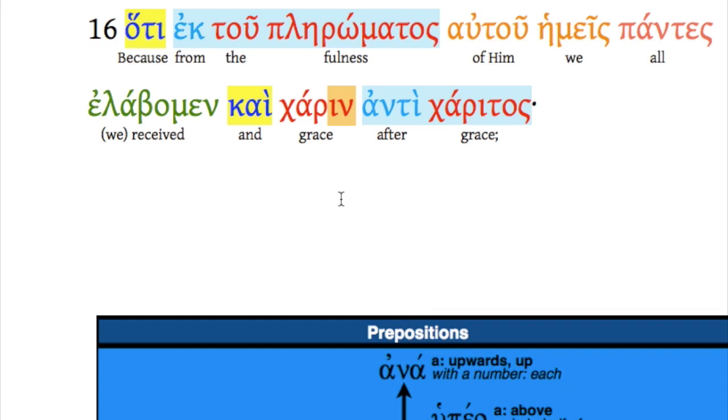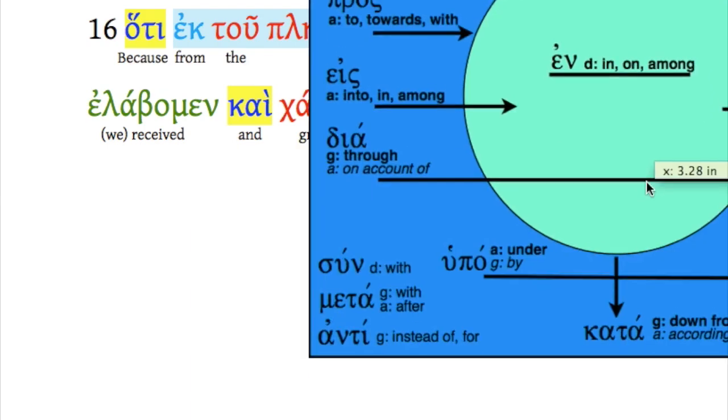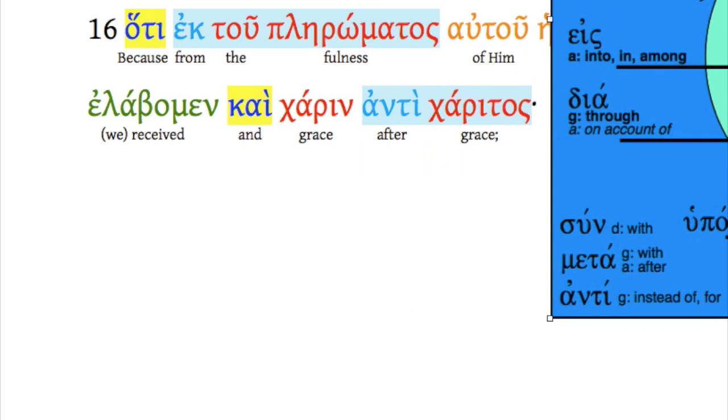Charin is a strange accusative form. This is an accusative feminine singular. Grace anti, and anti, as we'll see, takes the genitive. Instead of for, or I'm calling it here after. It's hard to know exactly what John meant by this. Grace upon grace? Grace for grace? It's hard to know exactly what he was after, honestly, with that one.